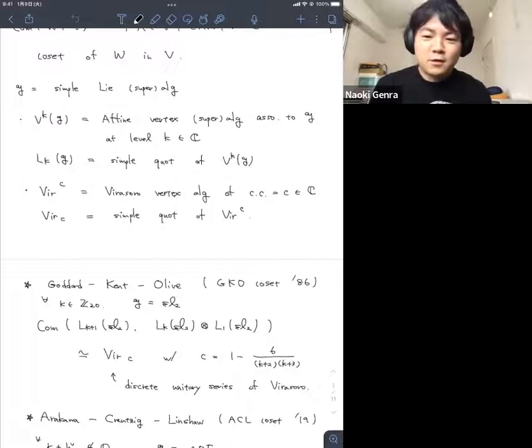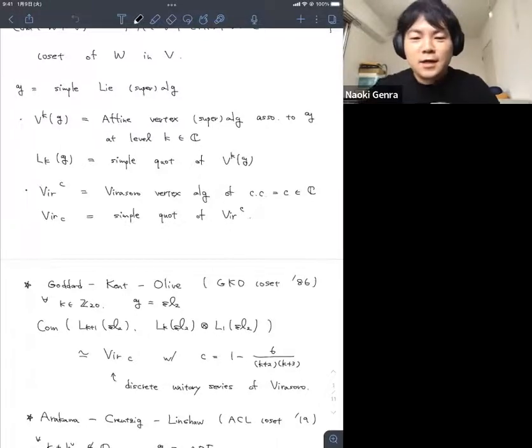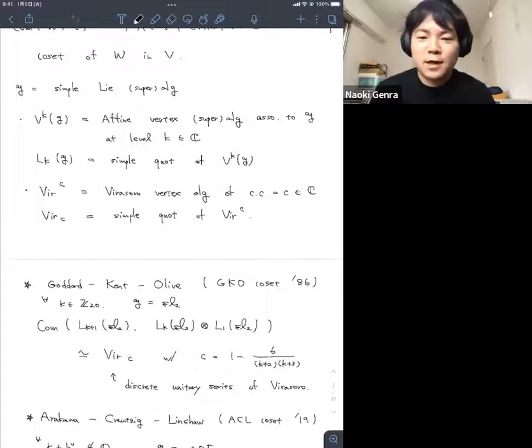The most famous coset result is given by Goddard, Kent and Olive, now called the GKO coset, in 1986. Its statement is as follows: if k is a non-negative integer and G is sl2, we consider L_k(sl2) tensor L_1(sl2) and consider the diagonal action. It's just the action of L_{k+1}(sl2). The coset gives the discrete unitary series of the Virasoro vertex algebra, and the central charge can be written in terms of the level k. It is 1 minus 6 over (k+2)(k+3).